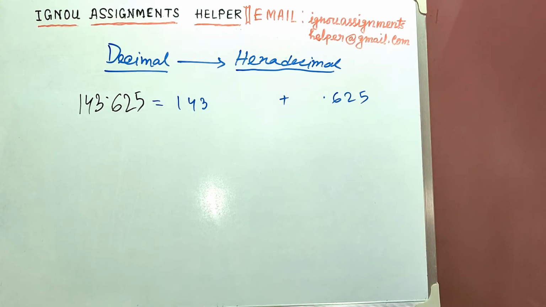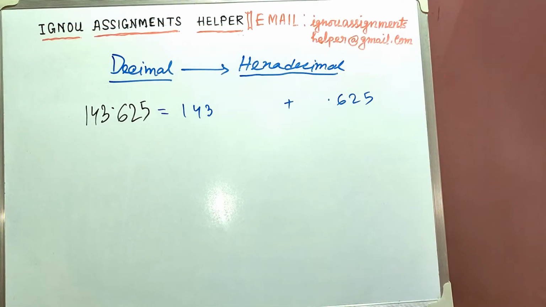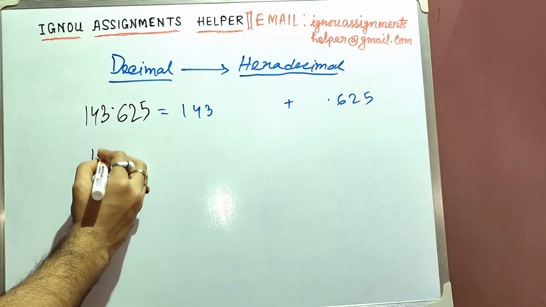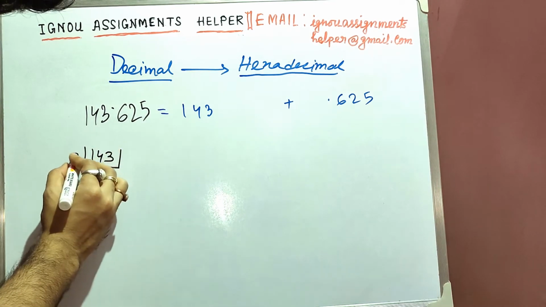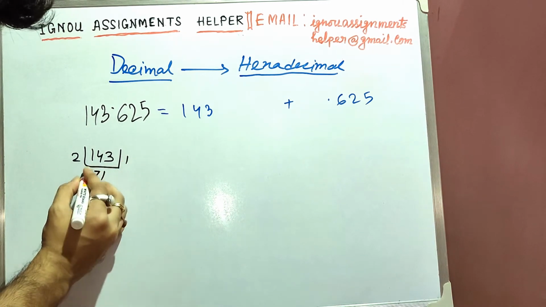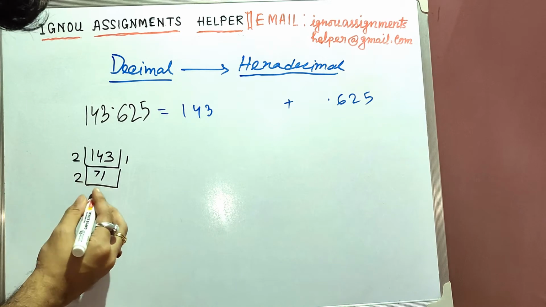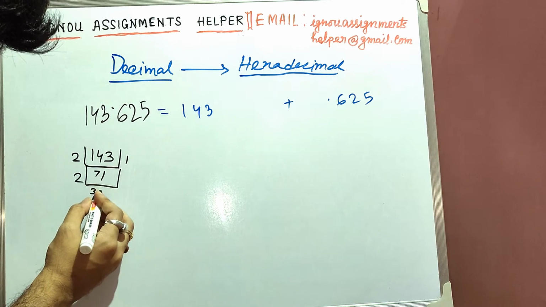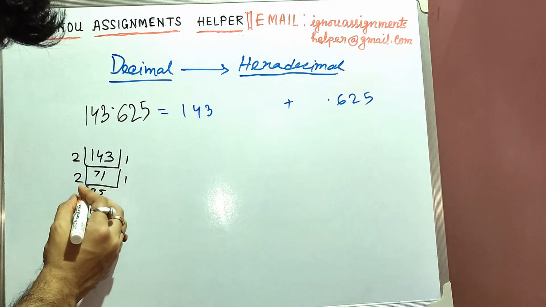So first of all, we'll take 143 and we will convert it into the binary series. So for doing this, we will take 143 and divide it using 2. So this will be 71 with a remaining 1, and now again we'll divide it using 2. So this will be 35, with again remainder 1.